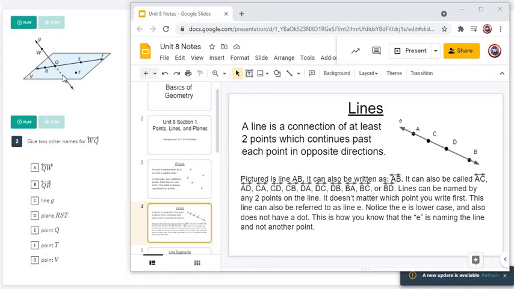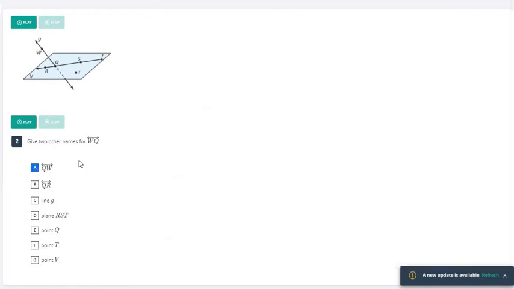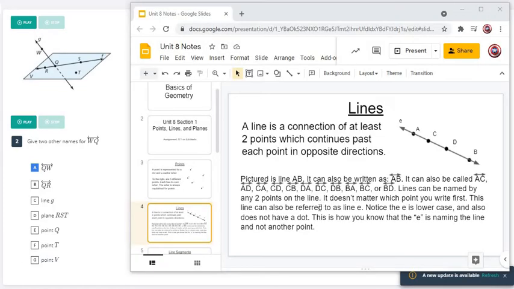So there's 2 other ways that we can name WQ. One is we could say QW, because again, it doesn't matter which order you put the points in. It could be WQ, it could also be QW. And then also over in the notes it says, notice the E is lowercase and does not have a dot. So this E here is actually the name of the line.